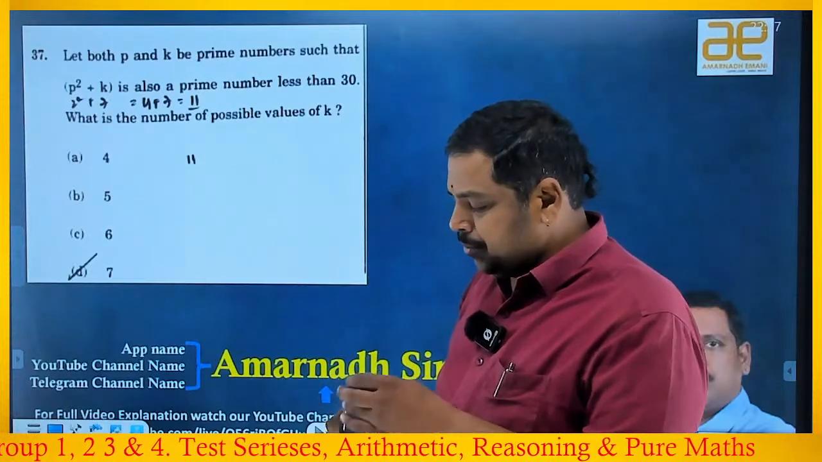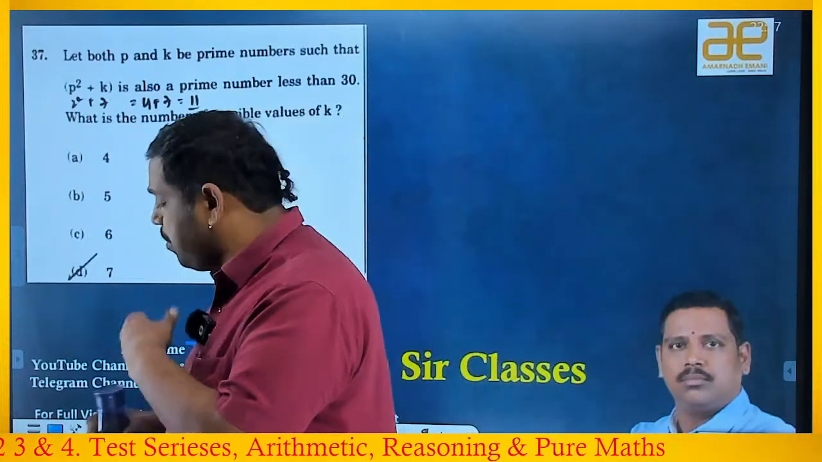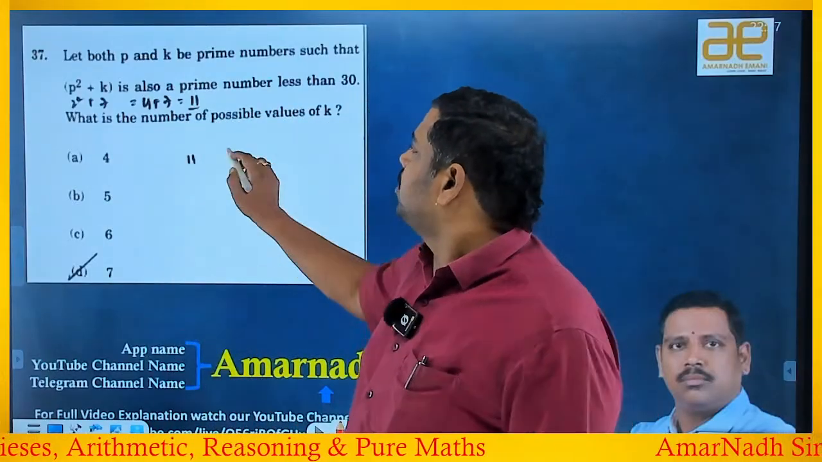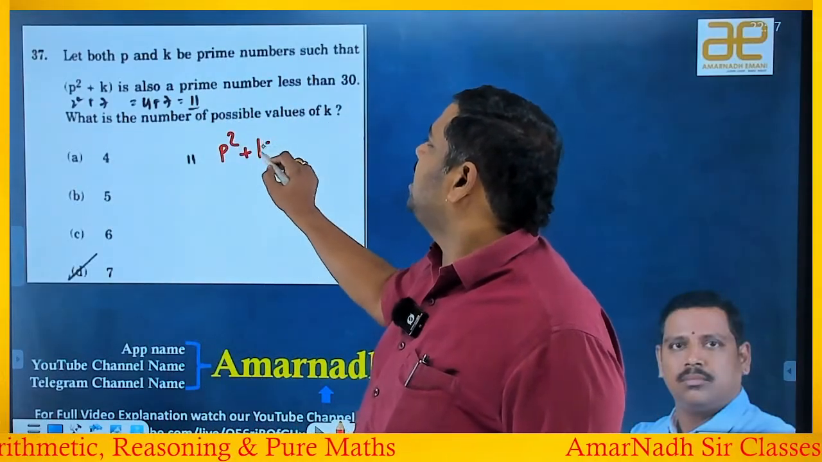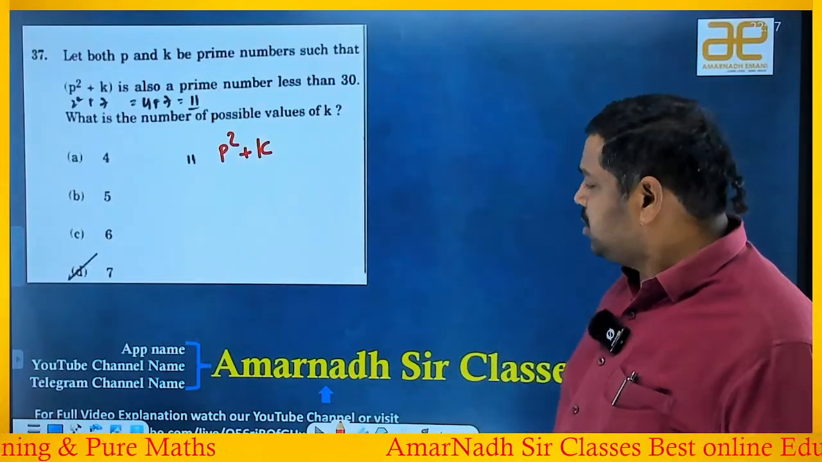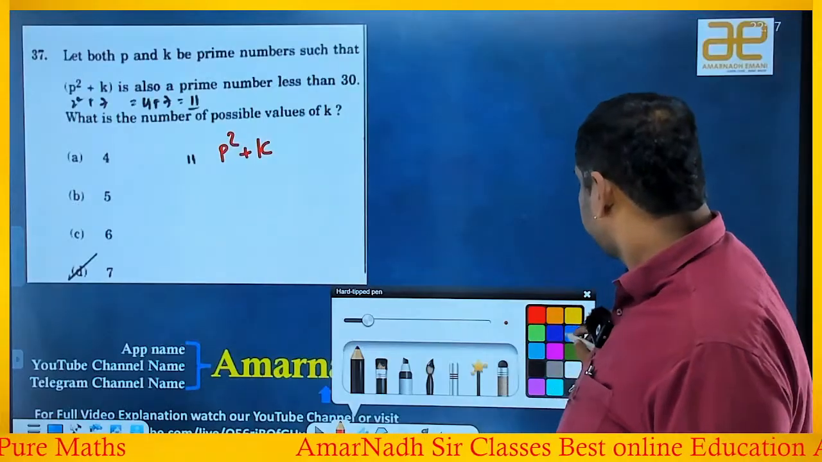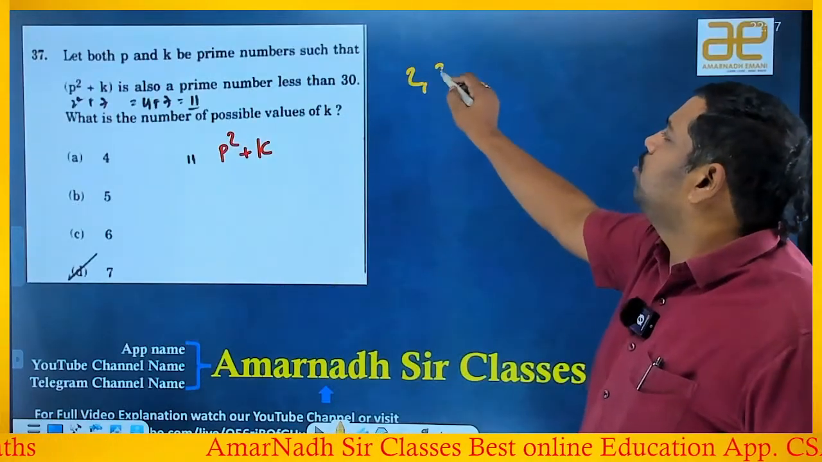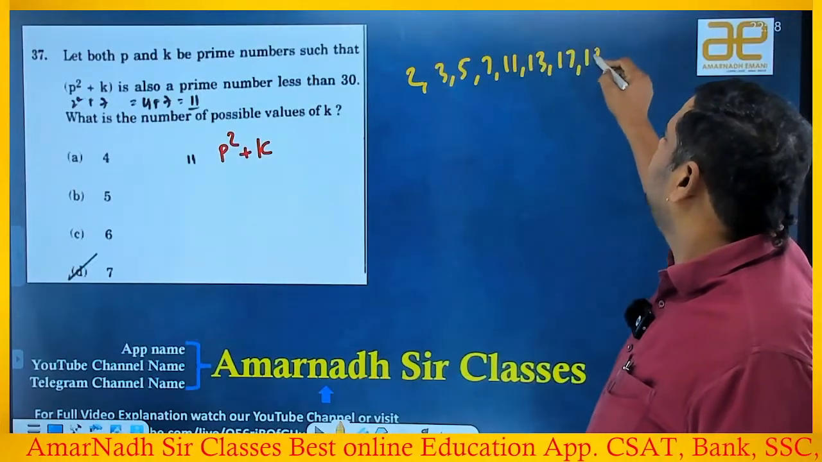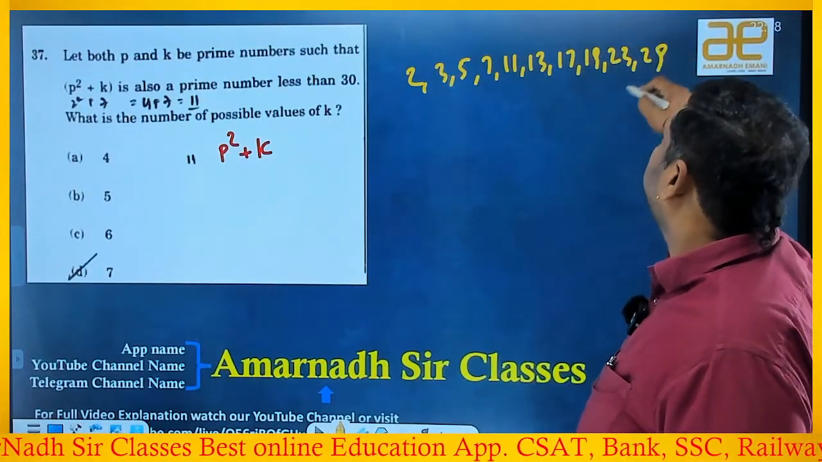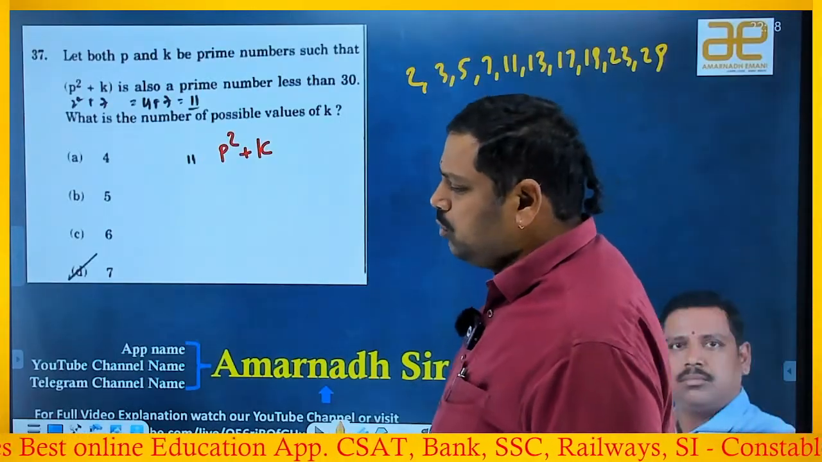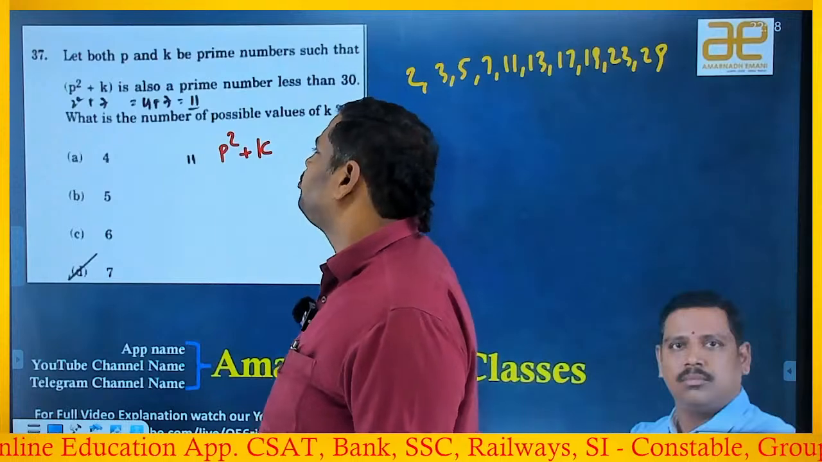Just a second. Right. Both p and k are prime numbers, right? Observe that the point is p square plus k is also a prime number less than 30. Let me check the prime numbers less than 30. The numbers are 2, 3, 5, 7, 11, 13, 17, 19. Actually, no need to write, but for my explanation comfort, I'm writing it. So you need a prime number less than 30, right?